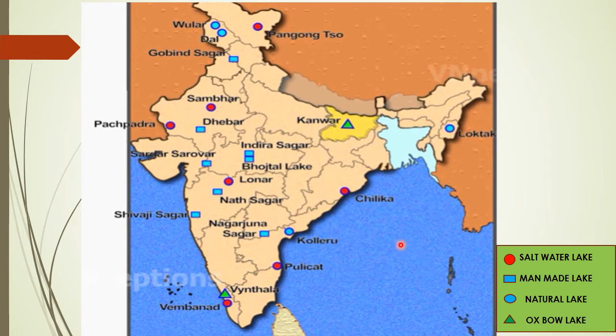Let us see the natural lakes, which are in blue circles. In the northeast you can see Loktak, then Koleru, and up in Jammu and Kashmir we have Vular, which is formed due to tectonic activities, and Dal Lake due to the melting of glaciers. And then at last we have oxbow lakes, which are formed due to meandering of the river. In Kerala we have Venthala. This is the biggest oxbow lake in South India, and in Bihar we have Kanwar. So these are the various lakes that are there in our country.